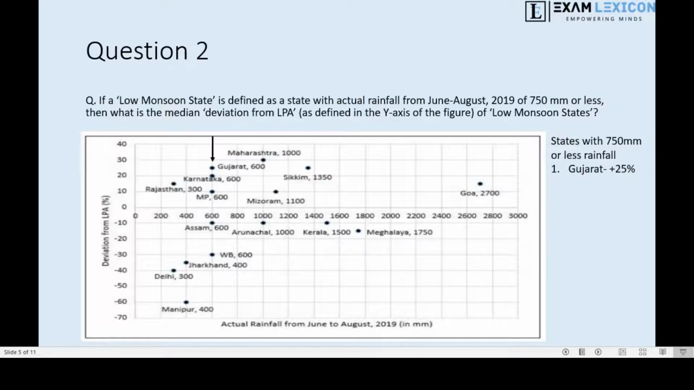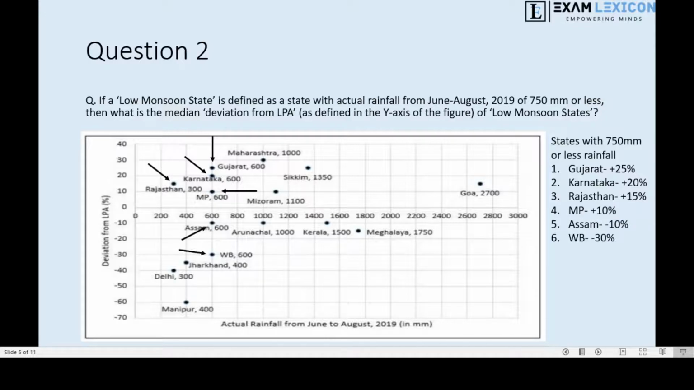So the first is Gujarat. Gujarat has 600 mm, same as Karnataka. Gujarat has a deviation of plus 25, and Karnataka has plus 20. Then there's Rajasthan with plus 15, MP with plus 10. Next is Assam with minus 10% deviation. Next is West Bengal with minus 30%. Jharkhand with minus 35%, Delhi with minus 40%, and Manipur with minus 16%. So guys, you can see that all these states have rainfall less than or equal to 750 mm.